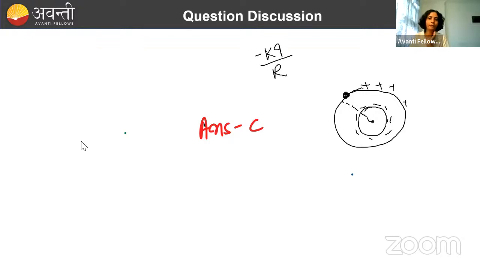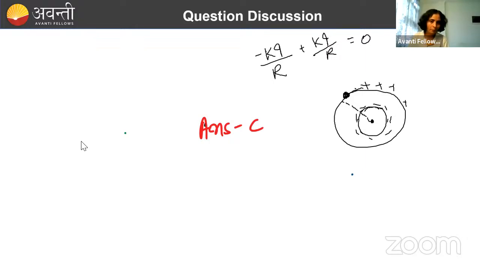R. Done. And what will be the potential here because of the positive charge? It will be equal to KQ by R. So the total potential at the outside sphere will be how much? 0. Okay.